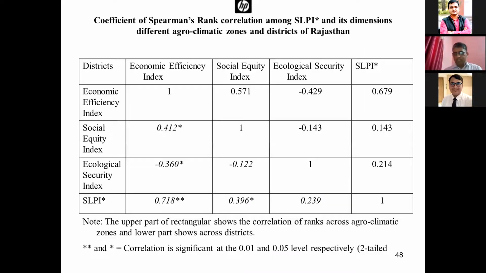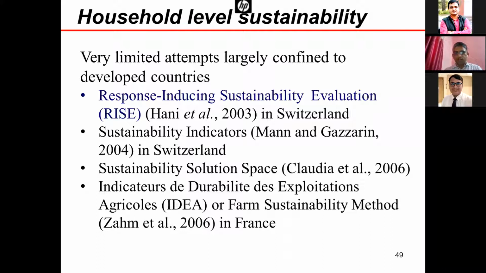Second, I have explained one method of normalization, the min-max method, and in this case we used two sets of weighting schemes.